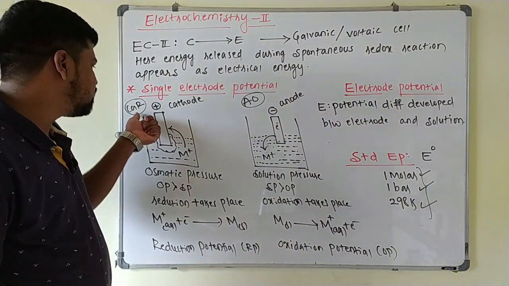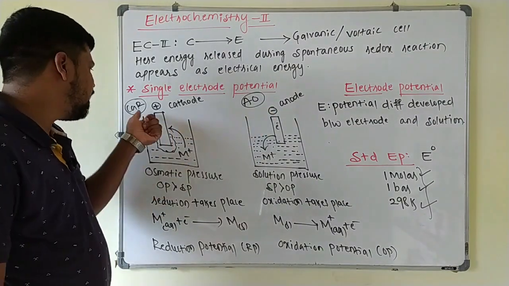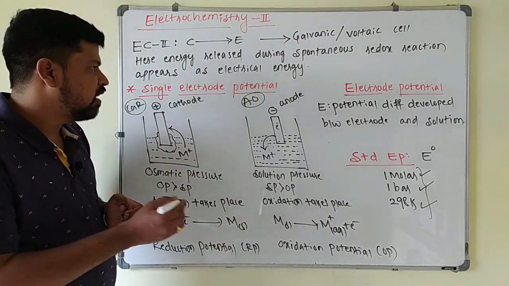So always keep in mind, oxidation takes place at the anode and reduction takes place at the cathode. Next point.